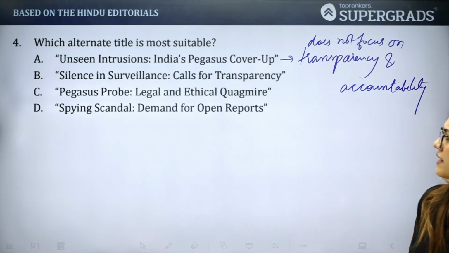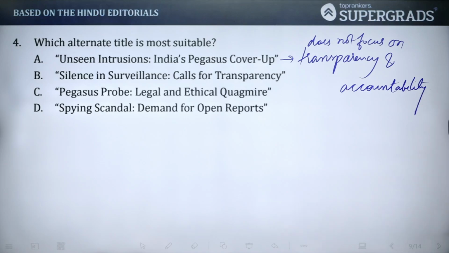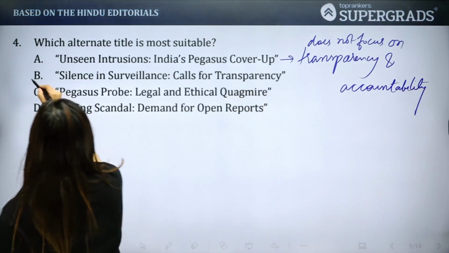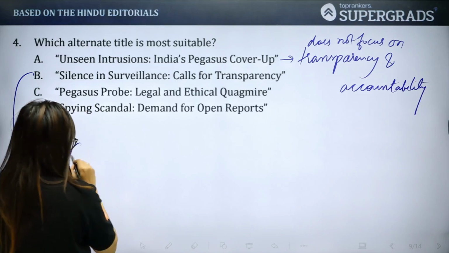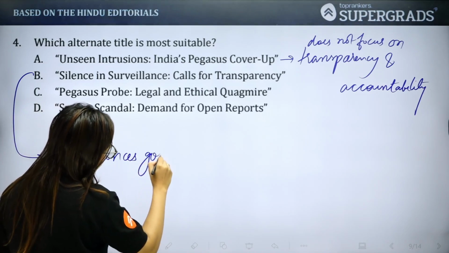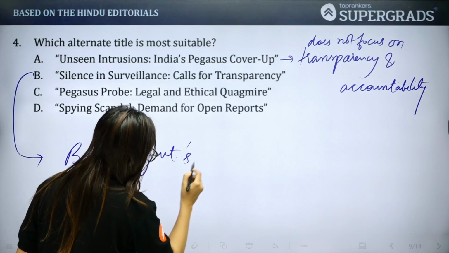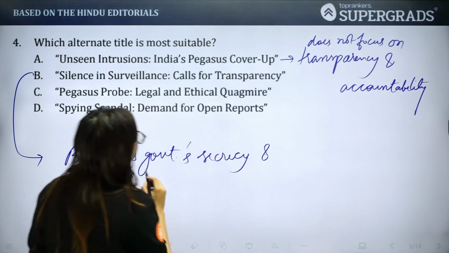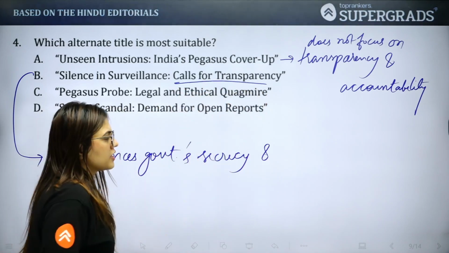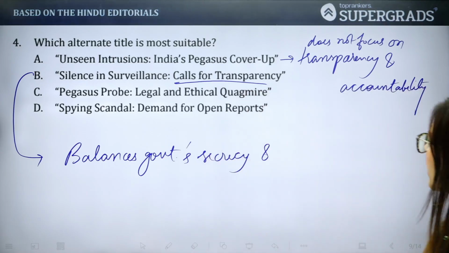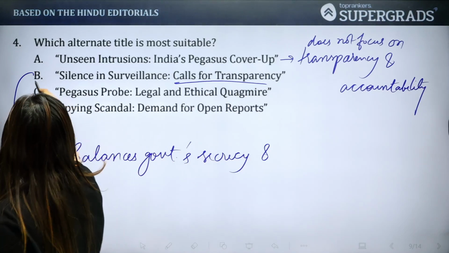राइट. Silence in surveillance calls for transparency. Can this be our answer? When we look at option B, it actually balances two important things which the passage states. Balances the government secrecy, जो कि बात हो ही रही है, and also the call for transparency. और ये दोनों ही चीजें पैसेज में बात होती है इसकी. And that's the reason option B kind of looks like the correct answer so far.